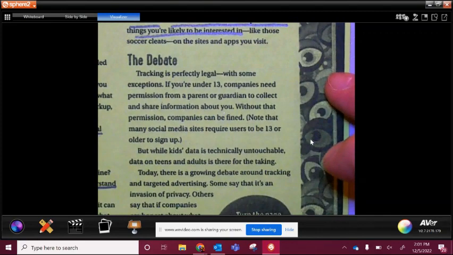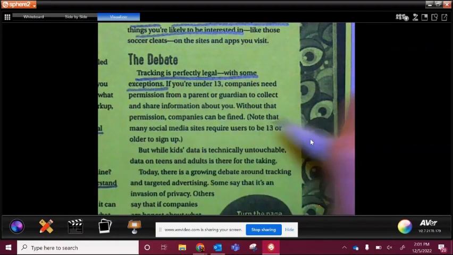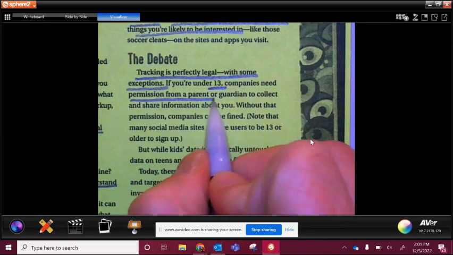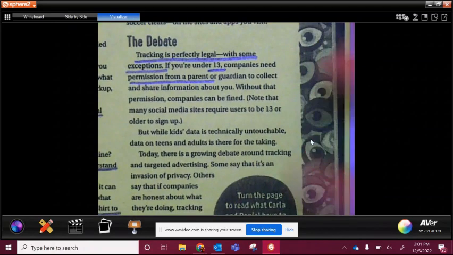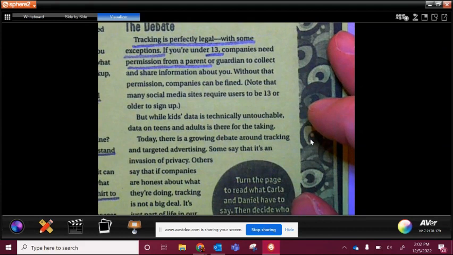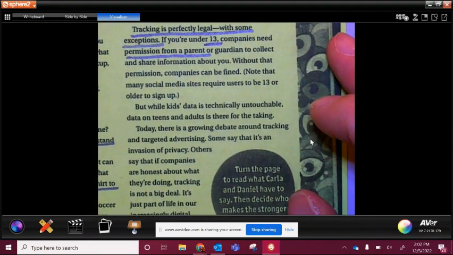Okay, so here's the debate. Tracking is perfectly legal with some exceptions. If you're under 13, companies need permission from a parent or guardian to collect and share the information about you. Without their permission, companies can be fined. Note that many social media sites require users to be 13 or older to sign up. But while kids' data is technically untouchable, data on teens and adults is there for the taking.